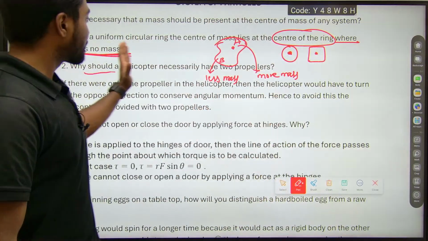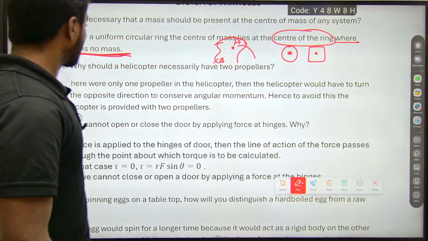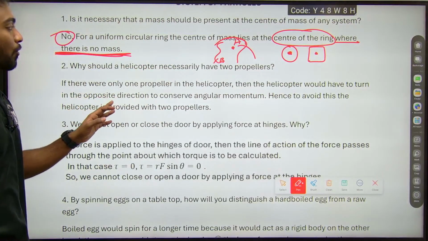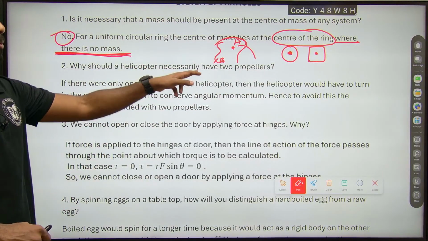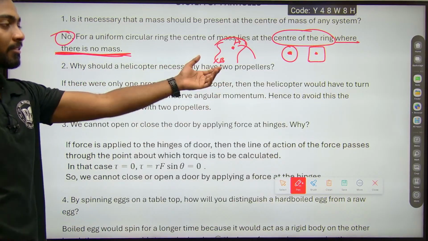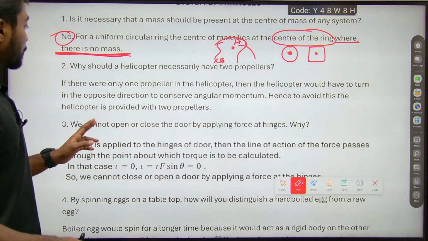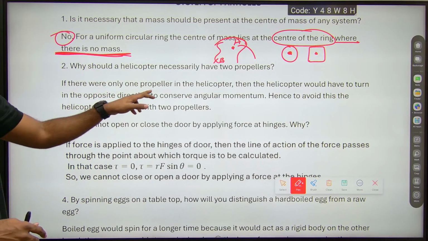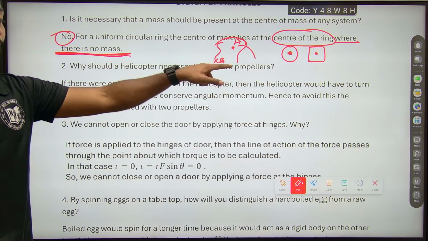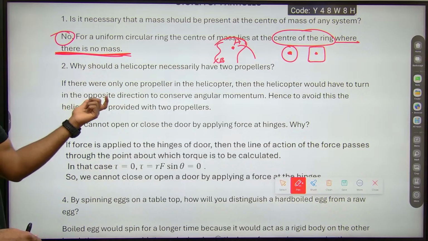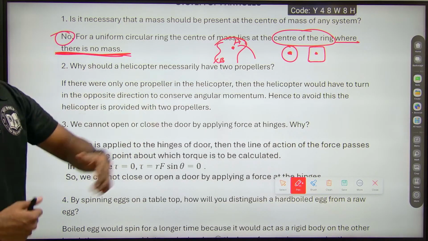When we talk about the second question: why should a helicopter necessarily have two propellers, in the sense of two wings? If there were only one propeller in a helicopter, then the helicopter would have to turn in the opposite direction to conserve angular momentum.